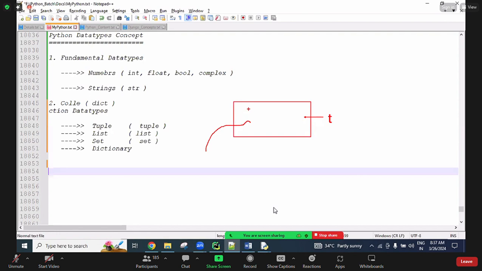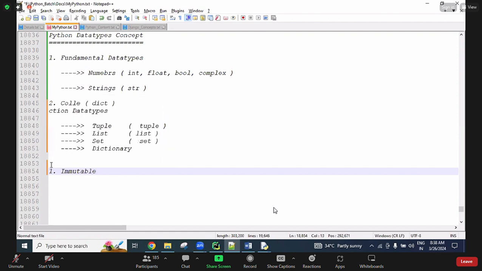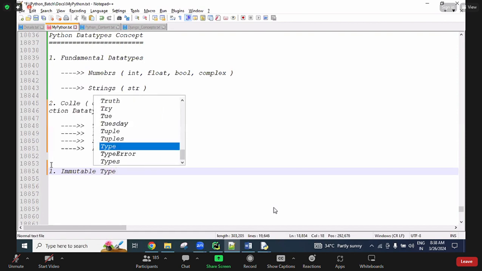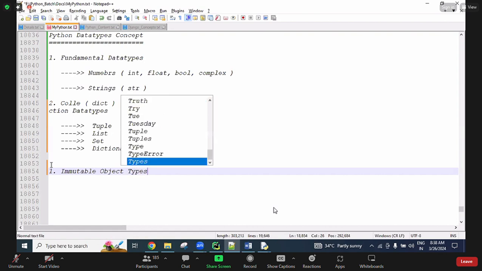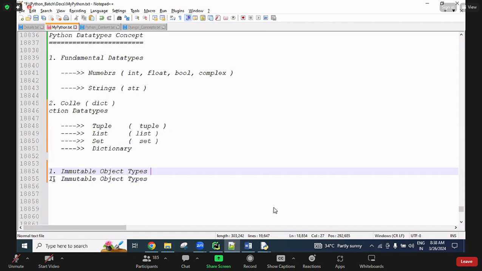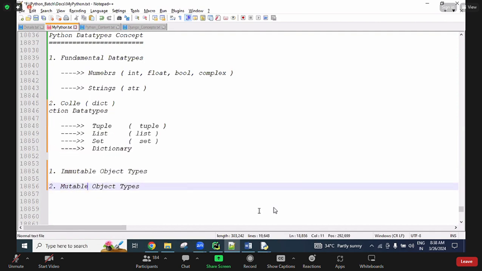So based on the behavior of the object, all these data types are again divided into 2 types: immutable object types and mutable object types.